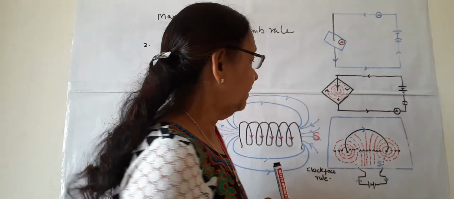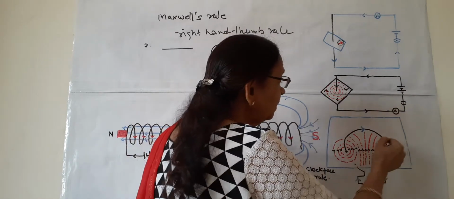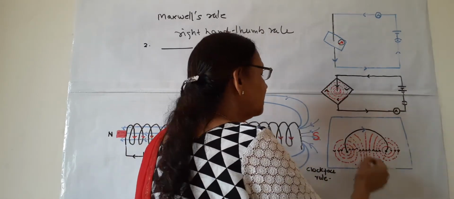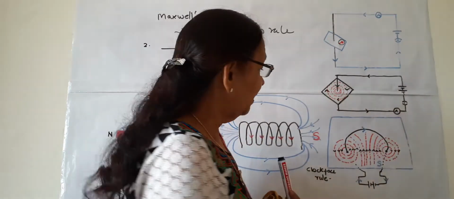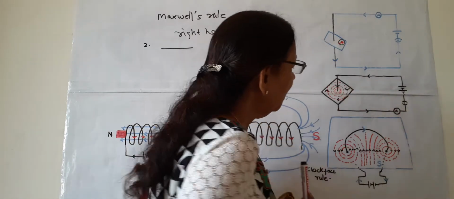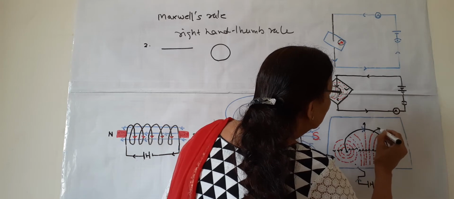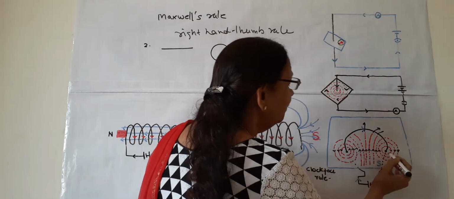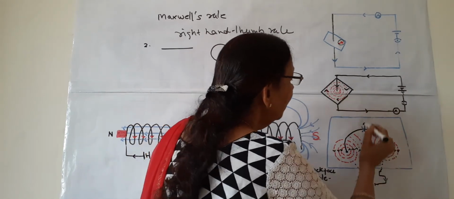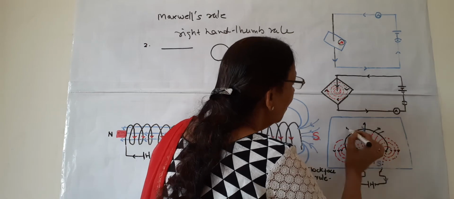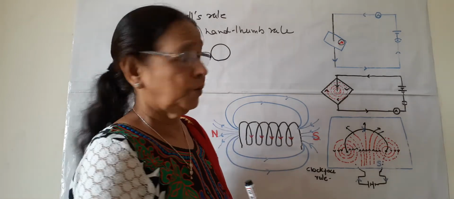What is the type of magnetic field? We see that on both the ends of the circular loop, there are concentric rings of magnetic field. But in the center, these magnetic lines are almost straight. As we go far from the conductor, the rings become broader and broader, and in the center, they are almost vertical. They are straight. Why is this so?